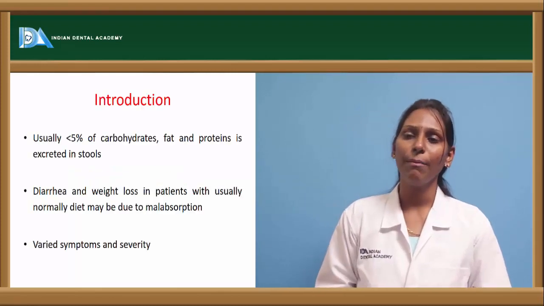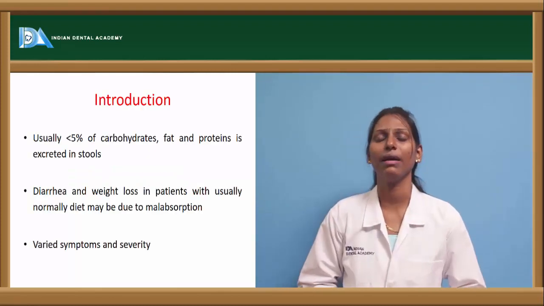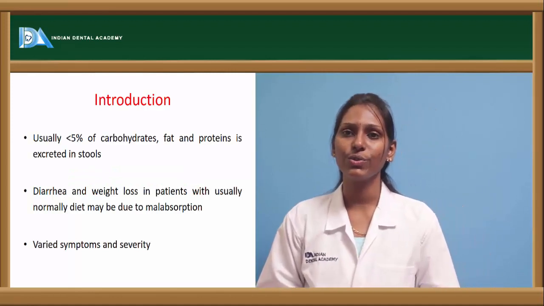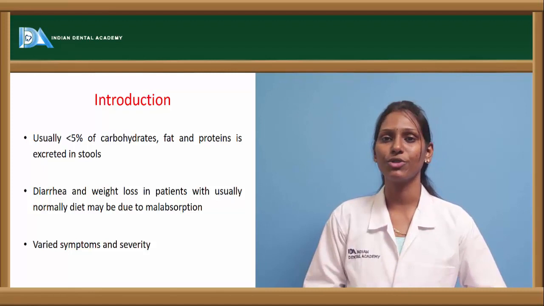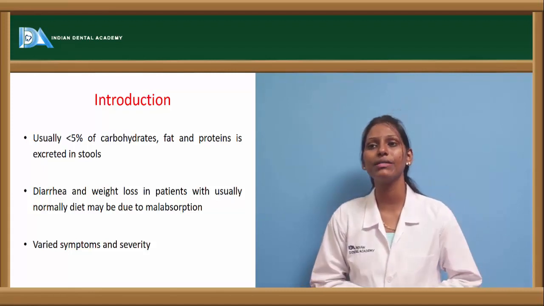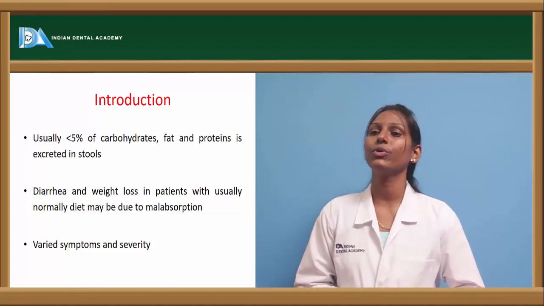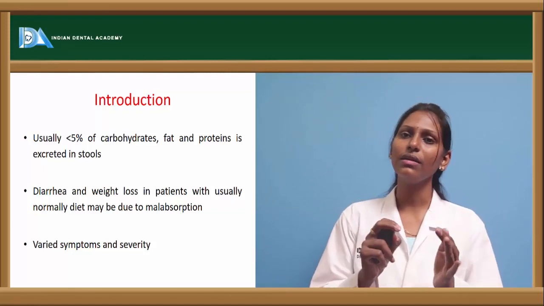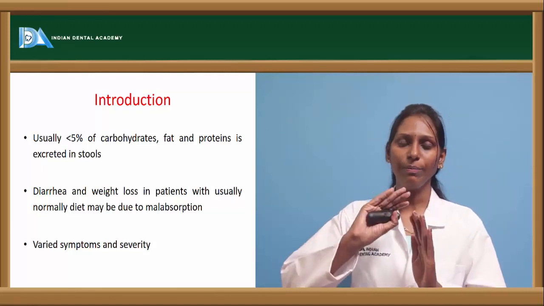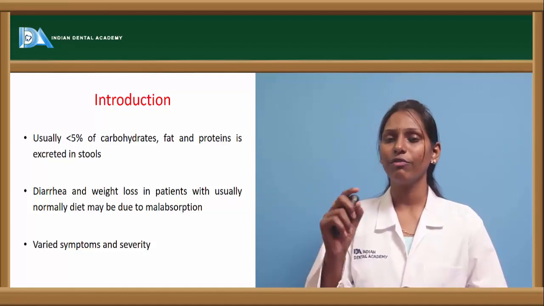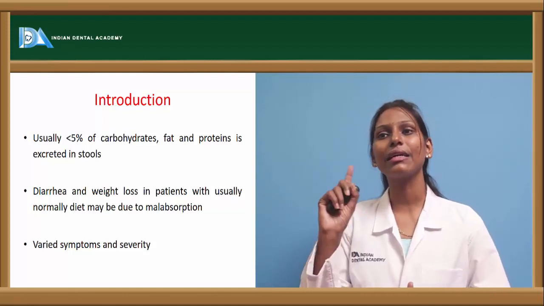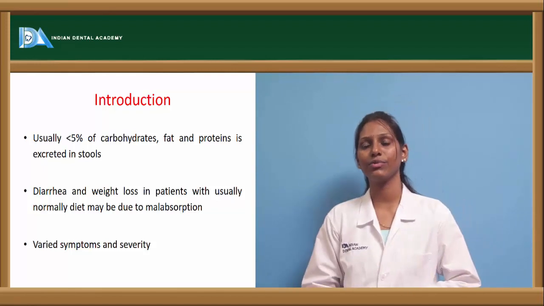Now, coming to malabsorption. The name itself shows that there is a defect in the absorption of food. Usually less than 5% of carbohydrates, fats and proteins is excreted in stools. This is the normal condition, where carbohydrates, fats and proteins fall under less than 5%. Anything greater than this is nothing but malabsorption.